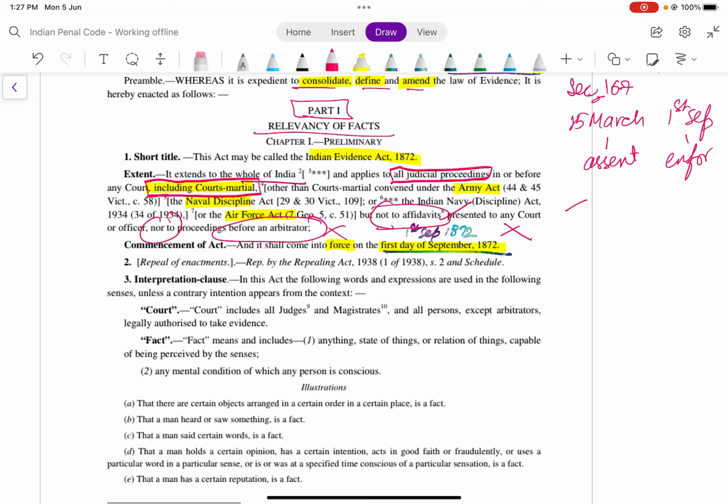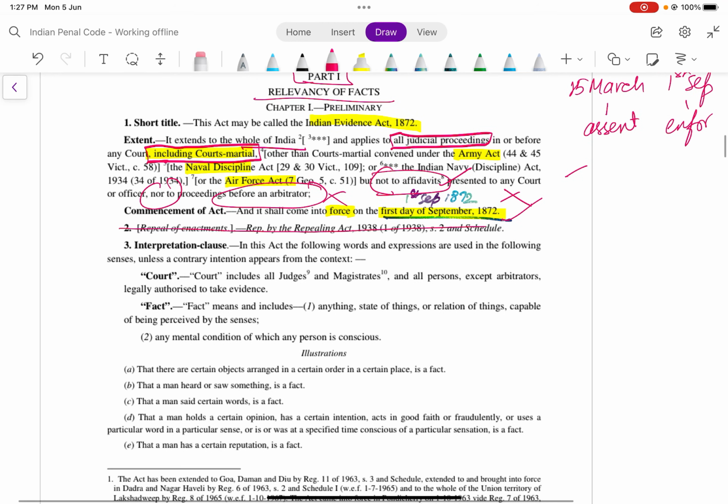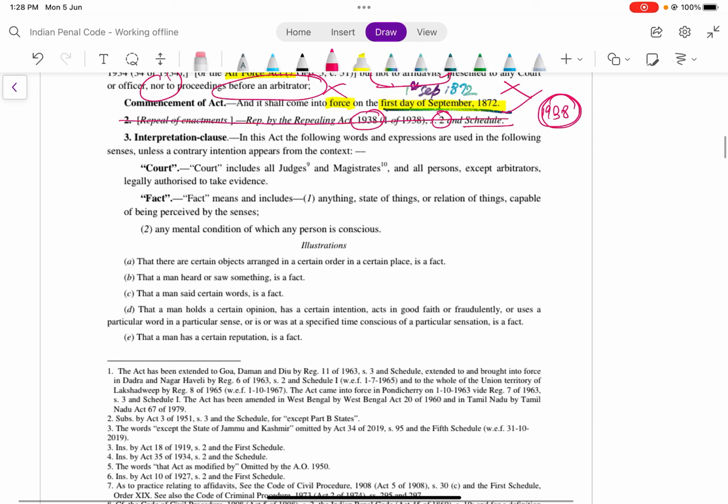Commencement we have just read, 1st September 1872. Second, repealed. If you want to read the second schedule and 1938 repealing act, if you can remember, then you can add the 1938 act repeal the section 2. Section 3 is important. It is the interpretation clause.